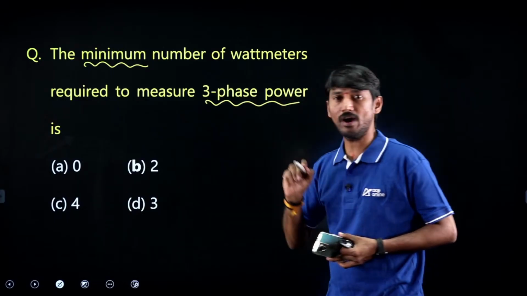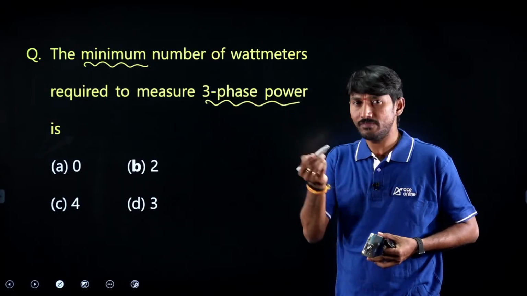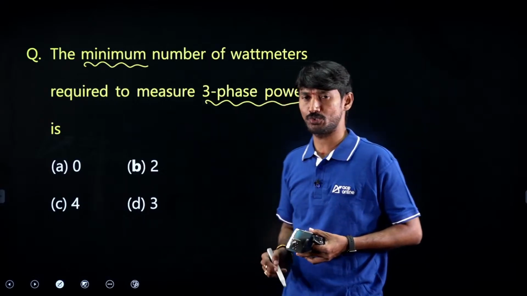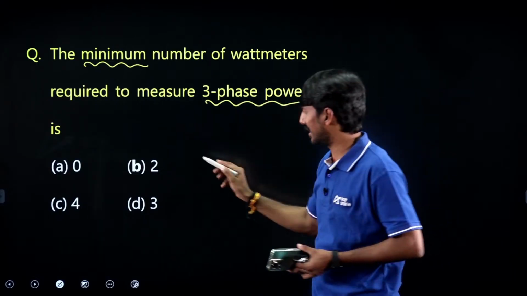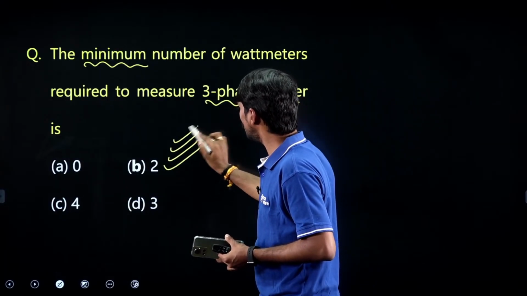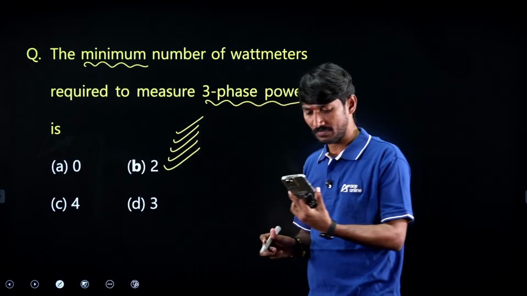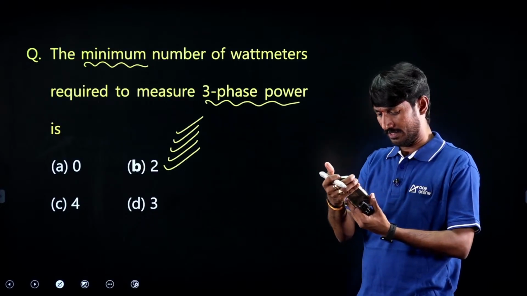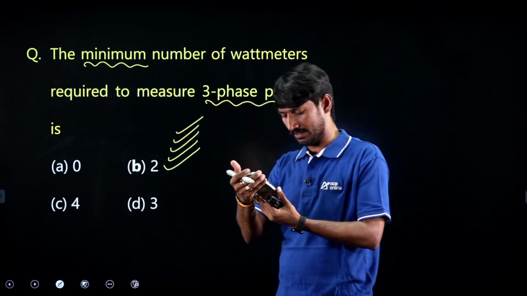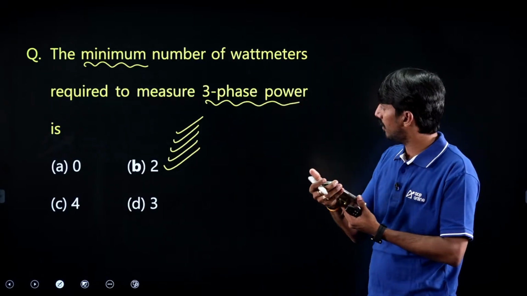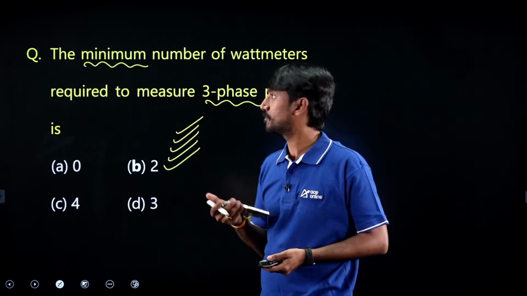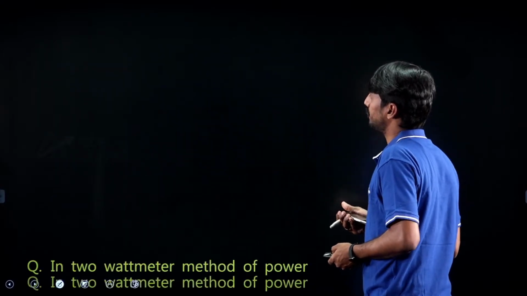Sir, you can use 3 wattmeters, then with the neutral wire 3 can be used, or 2 can be used. So which is the minimum? Straight away, 2 is the minimum, undoubtedly. Yes, very good. Veeraya, PM Sagar, Upender, Anita, Likhita, Suresh, Uma, Durga Prasad, everyone gave the correct answer. Very nice. Now let us take one more question.